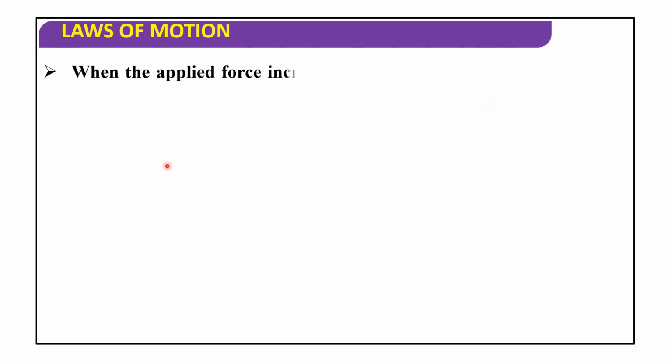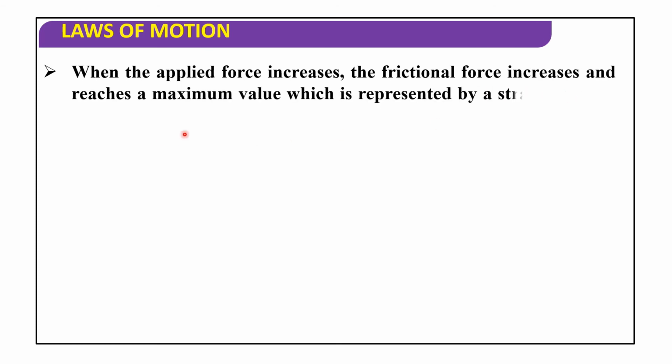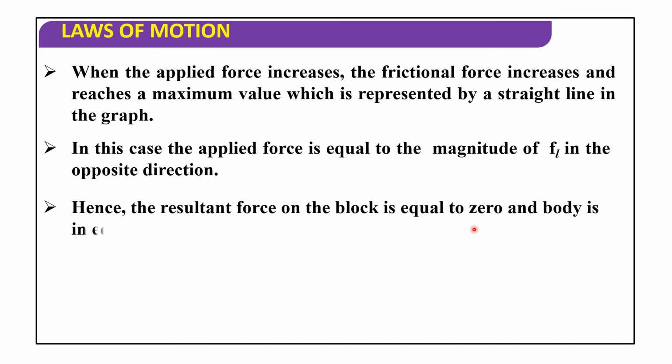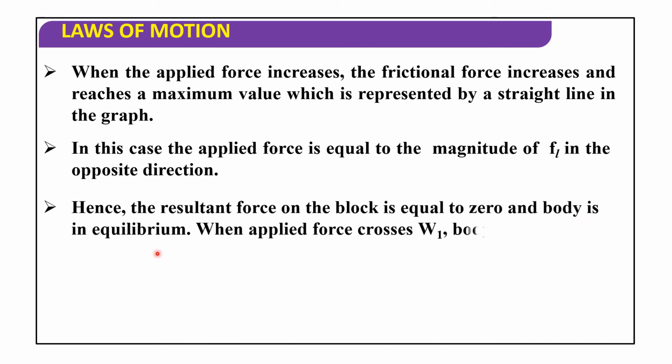Now when applied force increases, the frictional force increases and reaches a maximum value, which is represented by a straight line in the graph. In this case, the applied force is equal in magnitude to FL in the opposite direction. Hence the resultant force on the block is zero and the body is in equilibrium.